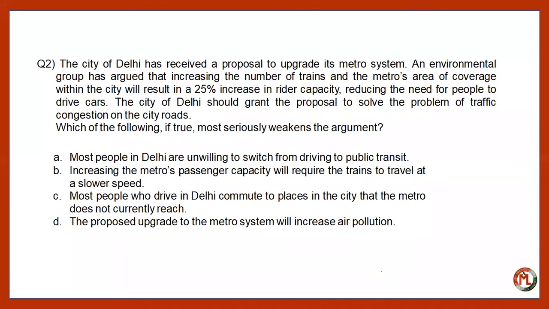Here, you have to identify which of the given options can weaken our argument. We are not going to make our argument strong, but we are going to make it weak. It means which of these can go against the given argument. Now the options are: first option, most people in Delhi are unwilling to switch from driving to public transit. Second one, increasing the metro passenger capacity will require the train to travel at a slower speed. Third one, most people who drive in Delhi commute to places in the city that the metro does not currently reach.